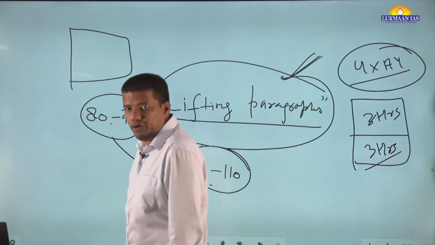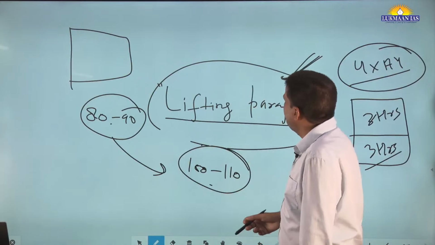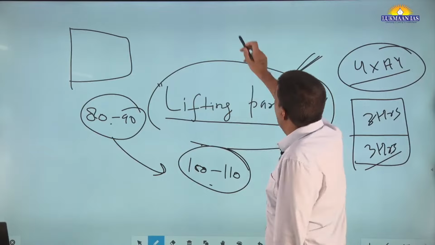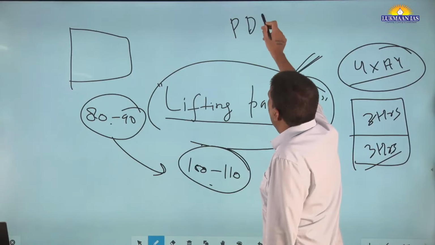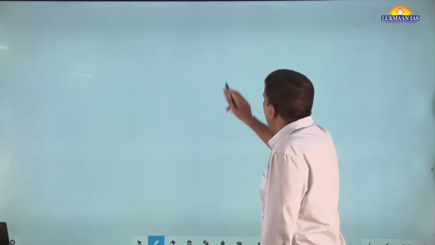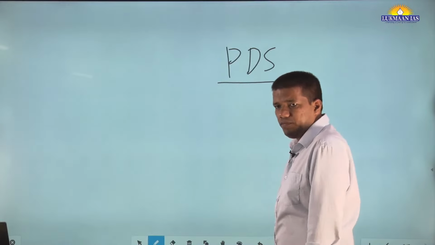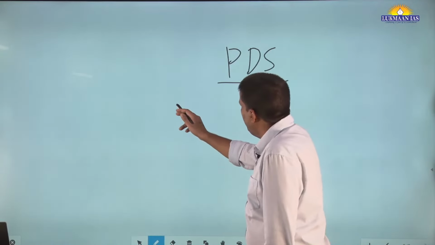A 2-pager, understand? What is the meaning of a 2-pager? An A4 sheet is there. Let's say there is a topic, let's say PDS. Now how will the note-making run? Let's say we delivered some lecture on PDS, public distribution system. Now how will you make the notes?